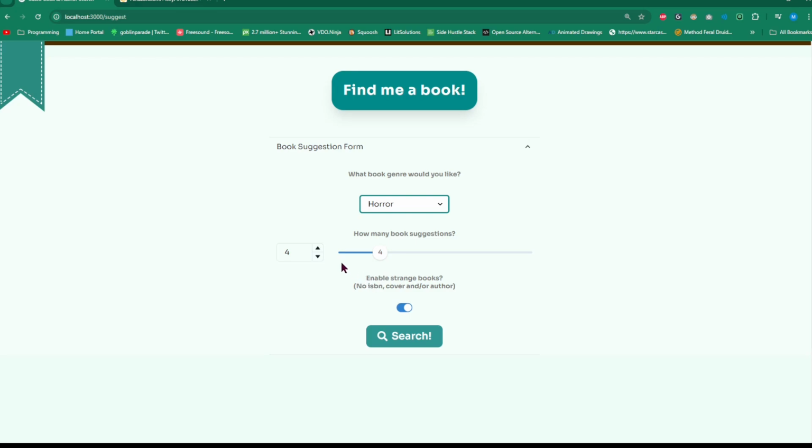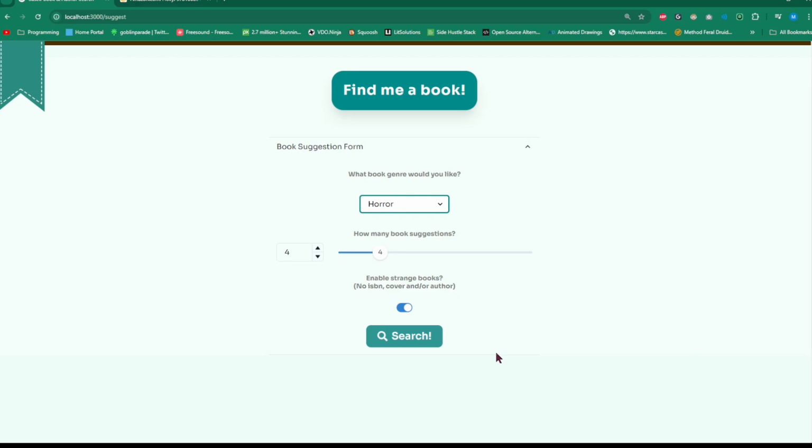So again, I was using OpenLibrary API, which is a free curated API that has a bunch of books, and some of these books don't even have ISBNs. They're books from the medieval times or scanned from some library or from the Gutenberg library. So it's really interesting. So I gave the option to be like, hey, would you like some weird, strange books from different languages and different time periods? And I thought that was really interesting.